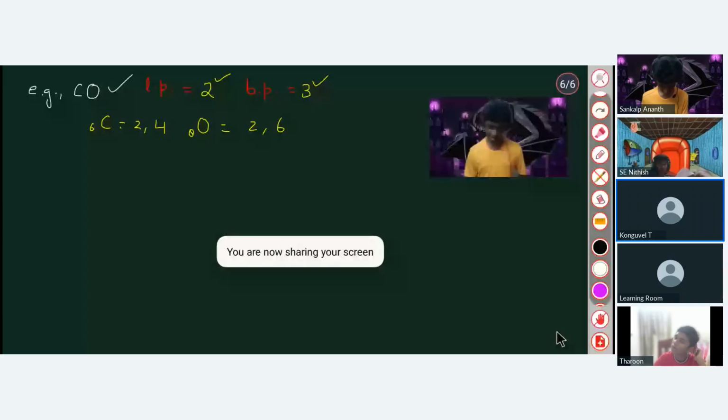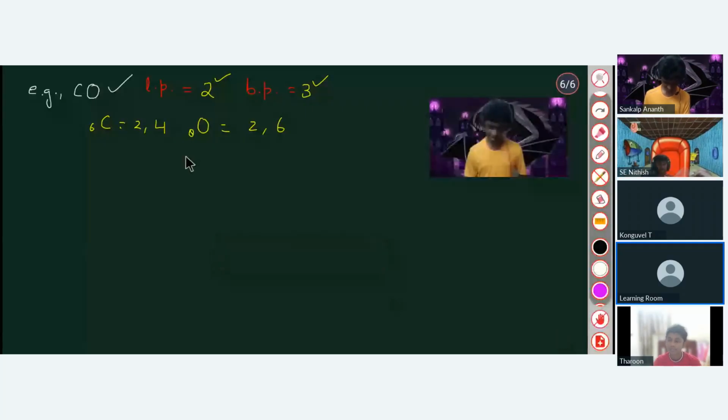Okay, let me draw it here. First you are having the carbon and you are having the oxygen here. Carbon has how many valence electrons? 4. So if I just write 2 electrons here and 2 here, that is the 4. Now in case of oxygen, I am having total 6 valence electrons. So if I write 2 here, 2 here and 2 here, exactly 2, 2, 2. So then can you tell me, is octet of carbon complete here? No, sir. There's only 6. Exactly, it has only 6.